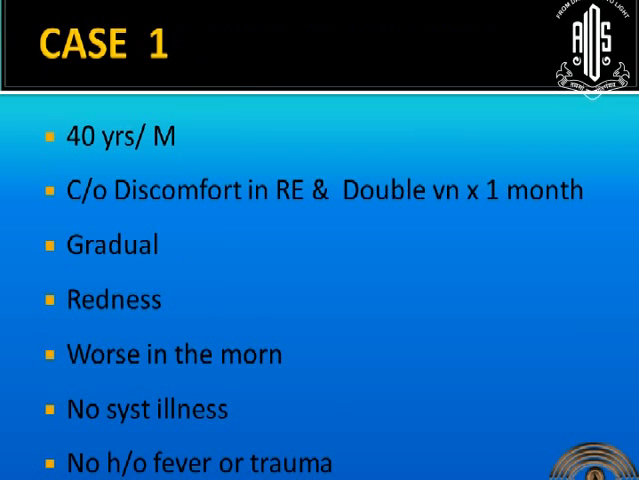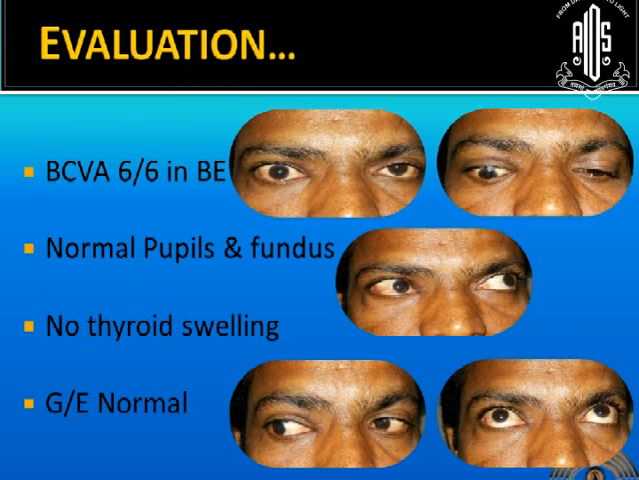Now this is a 40-year-old gentleman presenting with discomfort in the right eye and double vision of 1 month duration. It is gradual in onset, it's associated with redness, and it's worse in the morning. There is no systemic illness, no history of fever or trauma. On evaluation, vision, fundus and pupils were normal.